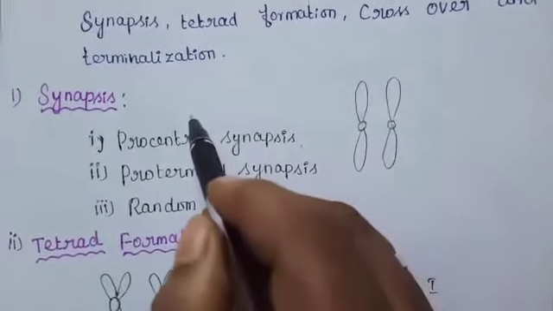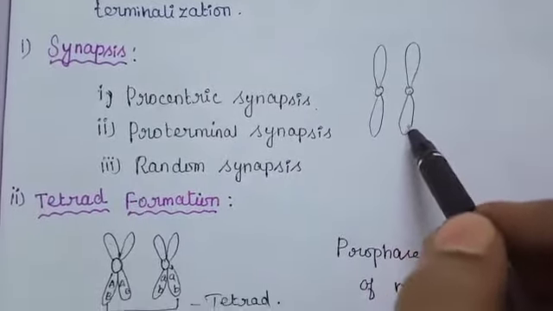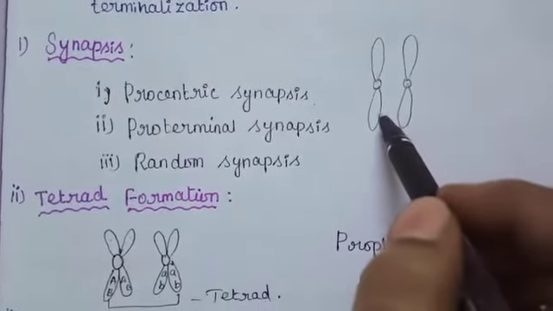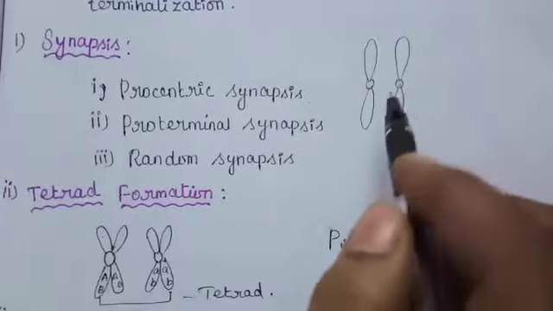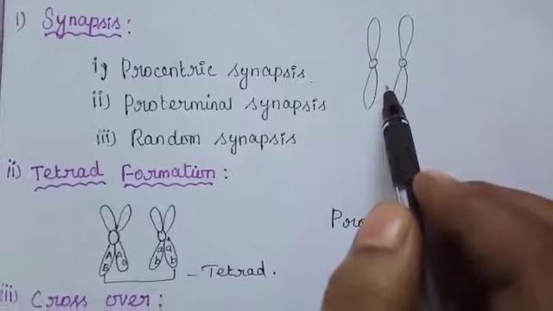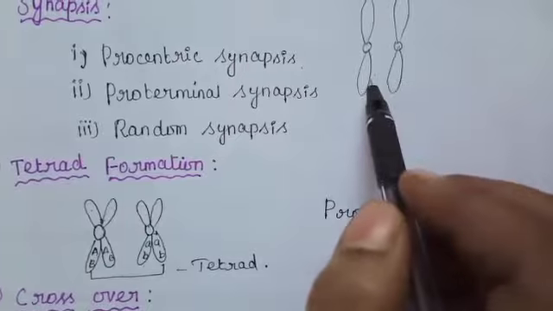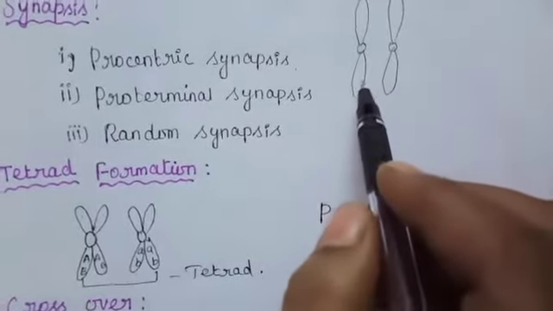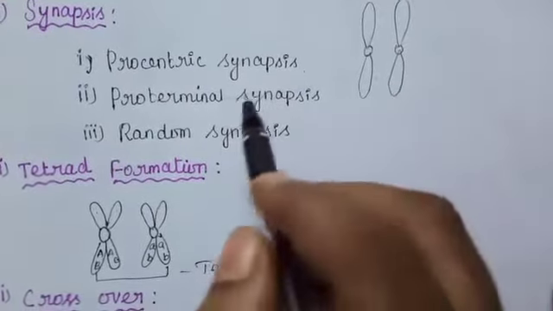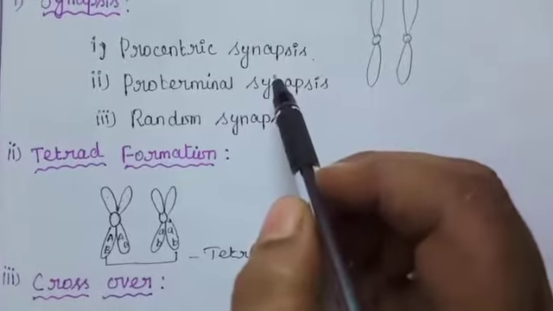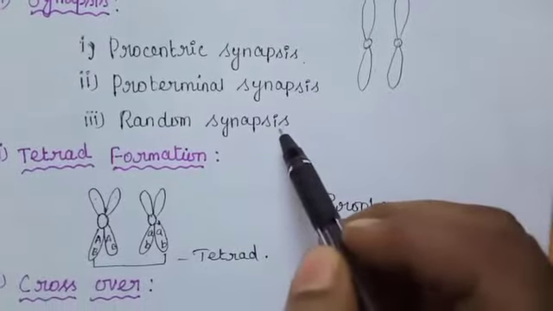So first one, synapsis. Pairing between the two homologous chromosomes is initiated during the zygotene stage of prophase of meiosis 1. Here homologous chromosomes are aligned side by side, resulting in a pair of homologous chromosomes called a bivalent. This pairing phenomenon is called synapsis. There are three types of synapsis: procentric synapsis, proterminal synapsis, and random synapsis.